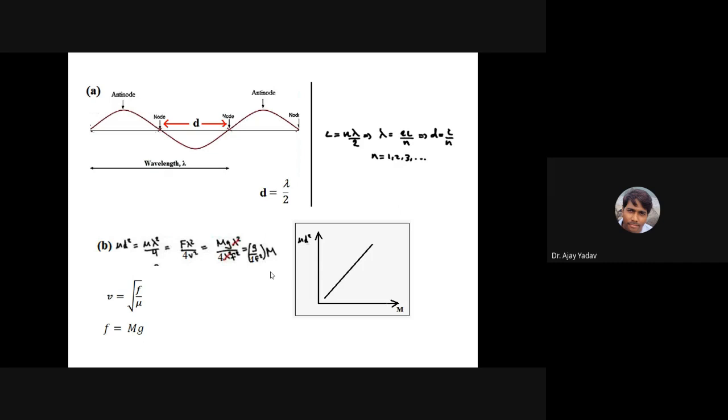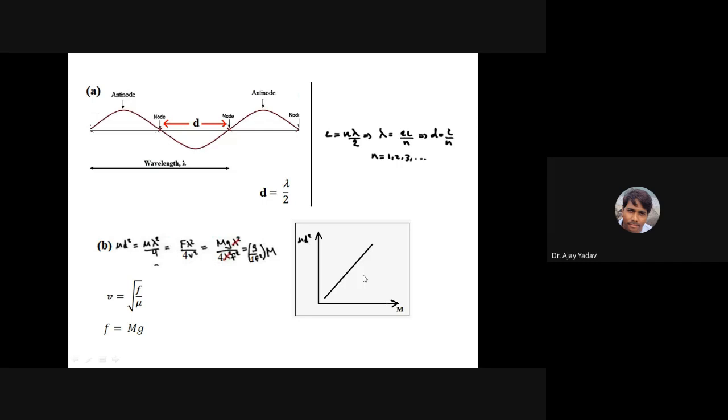Clear to everyone? So the slope will be g upon 4f square into capital M. The slope you can calculate.